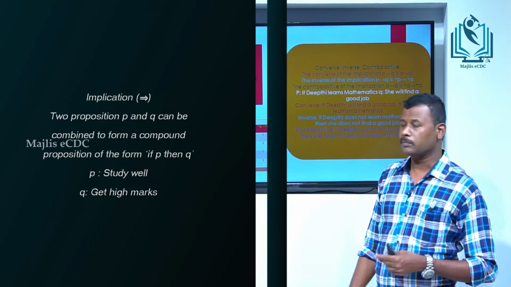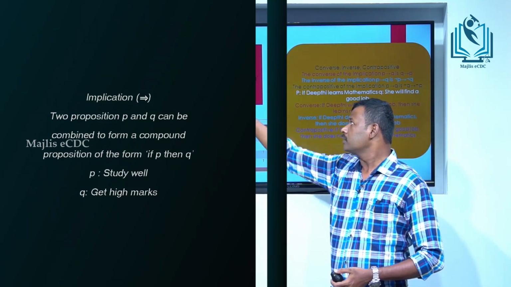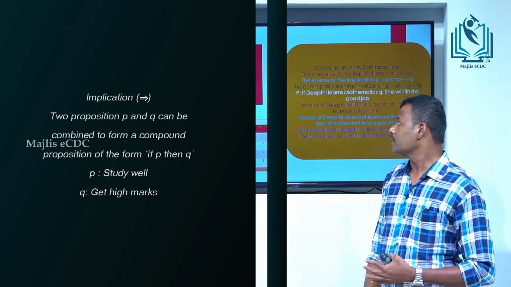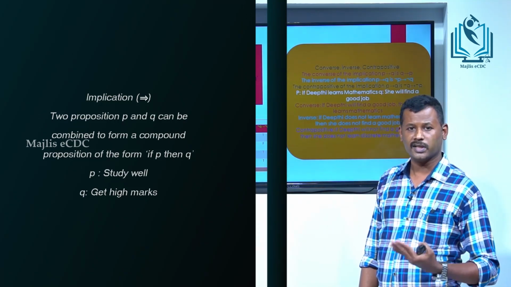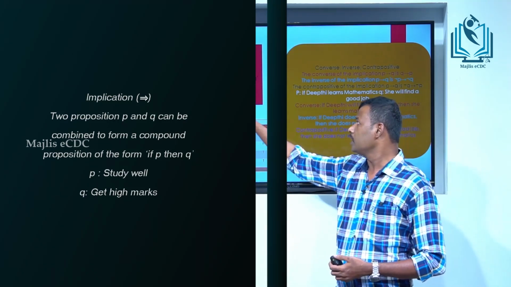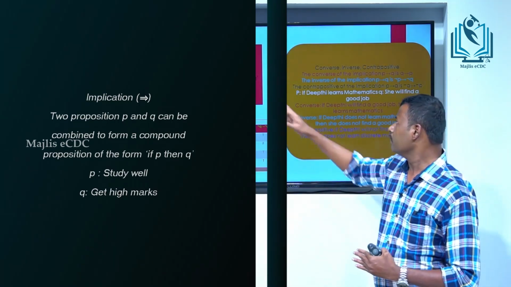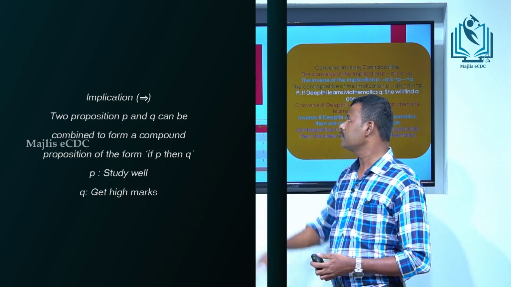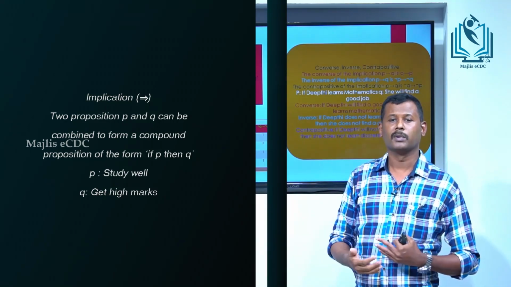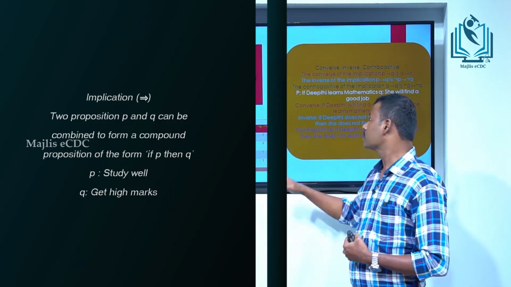One example: P, study well; Q, get high marks. These are the two statements: P, study well; Q, get high marks. Then the implication P to Q means: study well, get high marks. This is the implication.